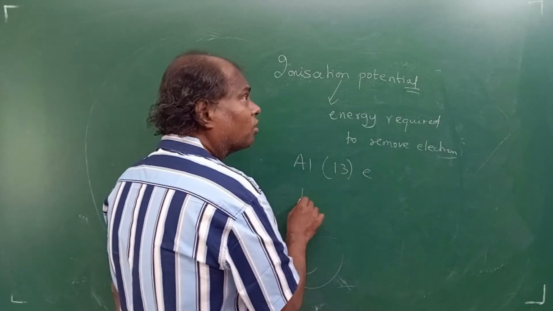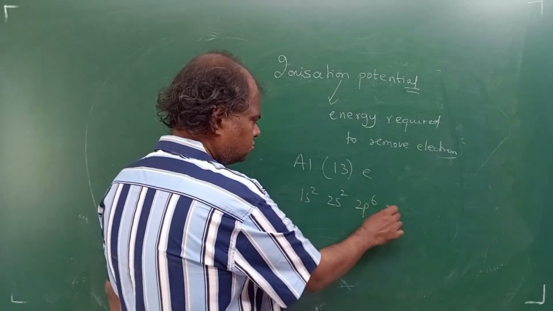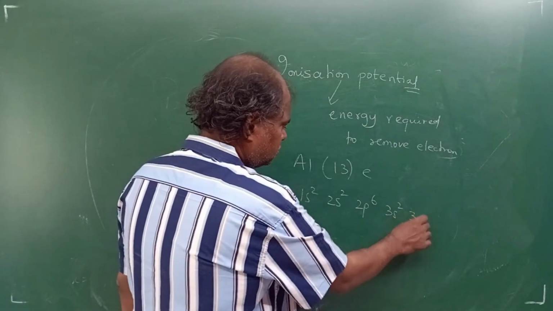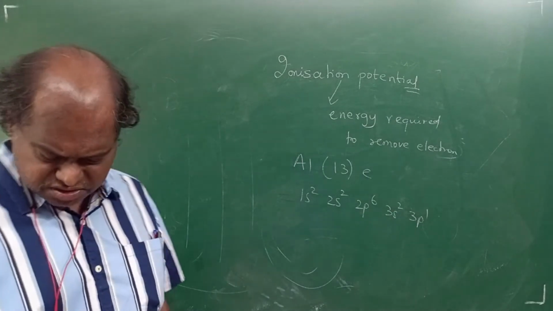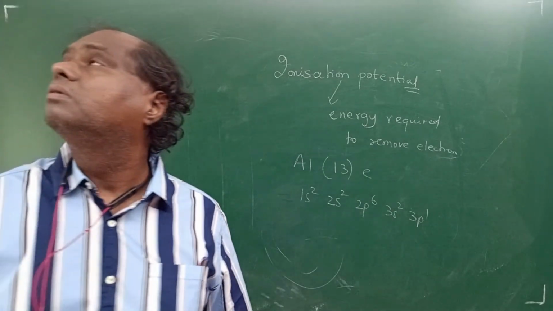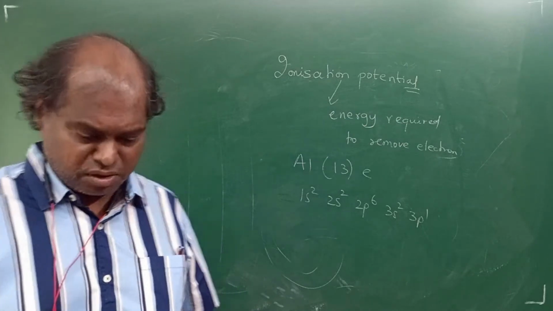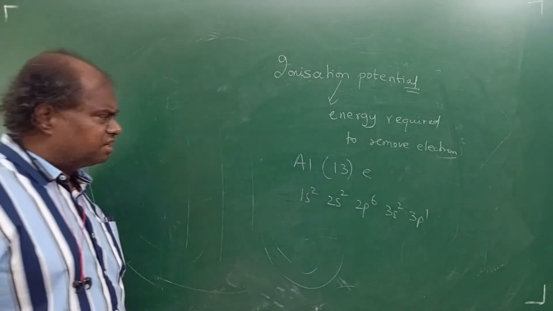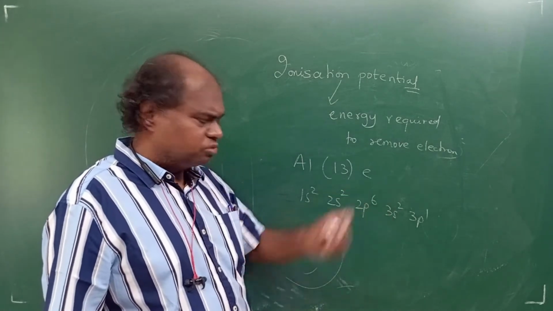So what will be the configuration of aluminum? 1s2, 2s2, 2p6, 3s2, 3p1.